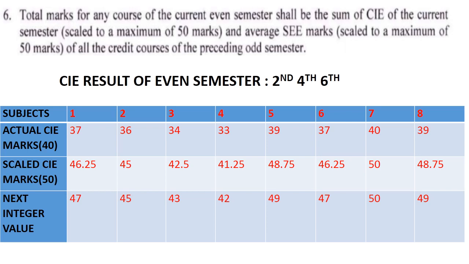So as per this procedure, if you want to have a result of the candidate who is expecting now, the total marks for any course of the current event semester shall be the sum of CIE of the current event semester, that is scaled to 50, and average CIE marks scaled to the 50 of the R semester. So already we have taken the average marks, that is 38. The 38 is the average marks.